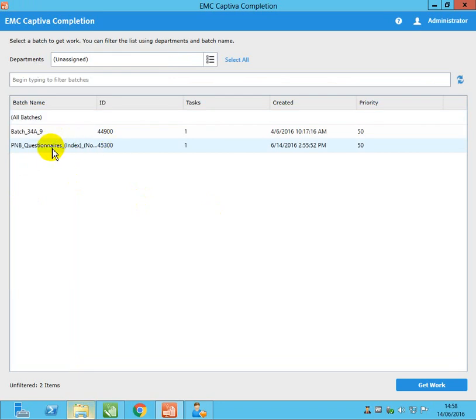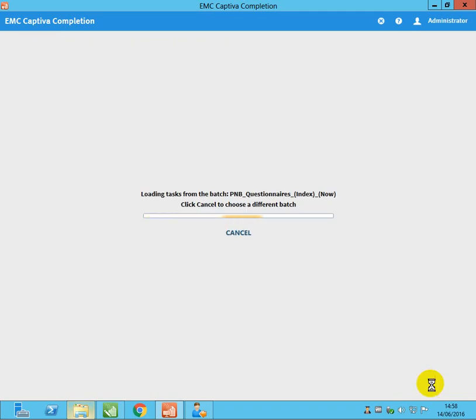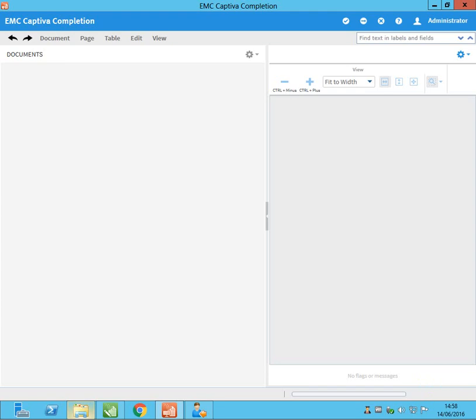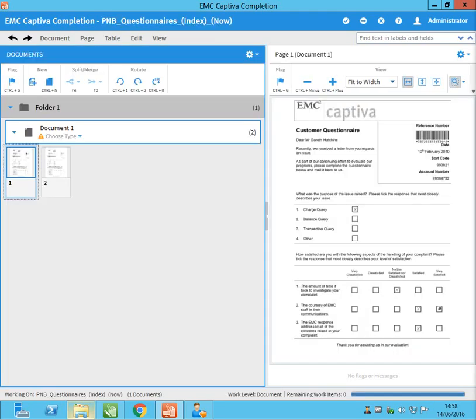Our batch is scanned here now. You can see here PNB questionnaire. This is the one we scanned, right? So you click on get work, and it will launch your batch. There you can see the pages that you have scanned.